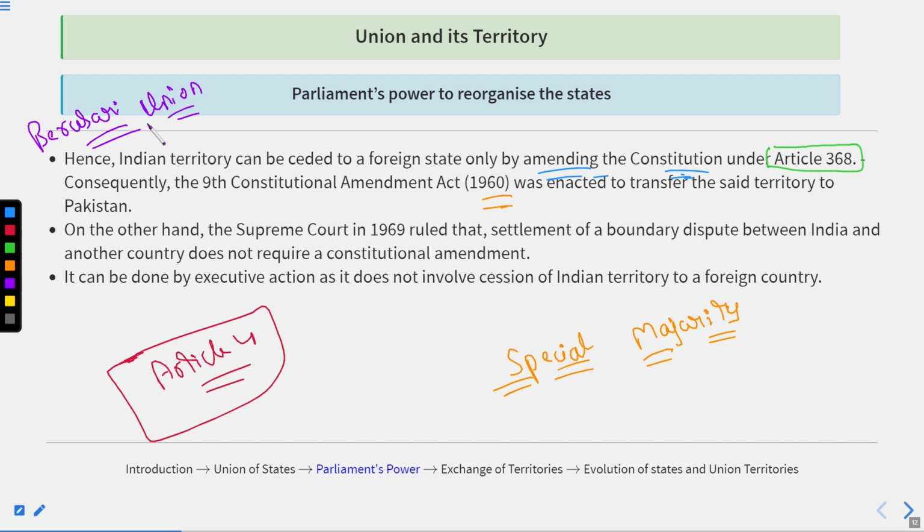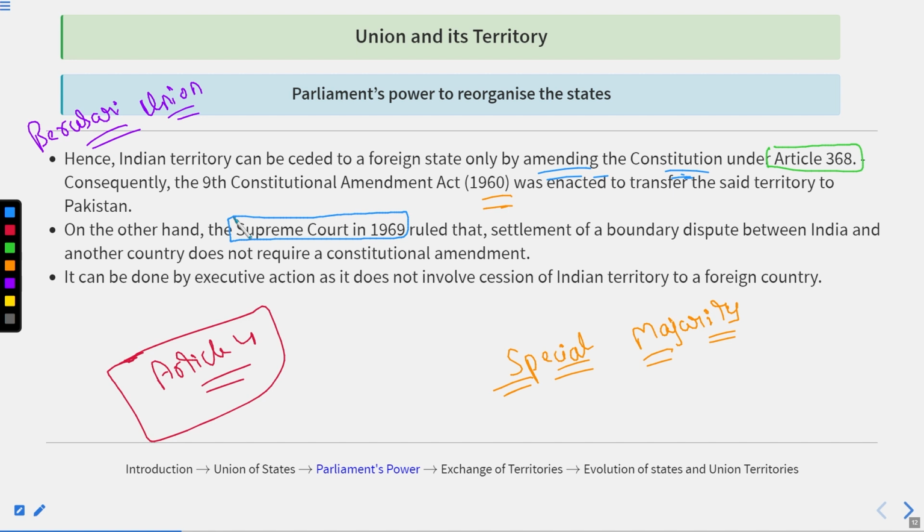So in the 1960 judgment, they said the amendment is necessary, but in another judgment in 1969, the Supreme Court said that it does not require a constitutional amendment. It can be done by executive action as it does not involve cession of Indian territory to a foreign country, but only settlement of a boundary dispute.